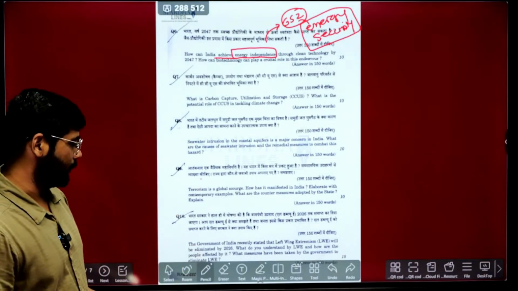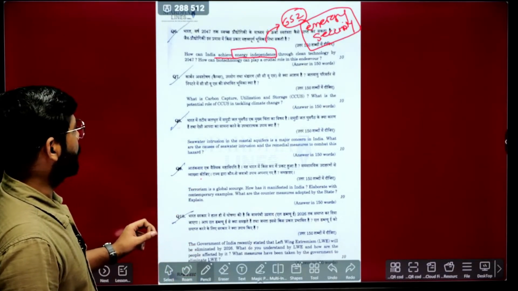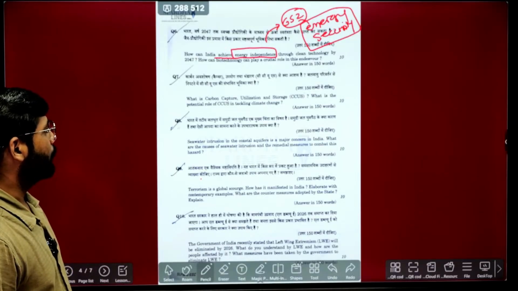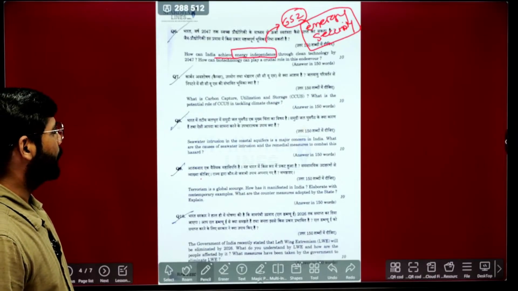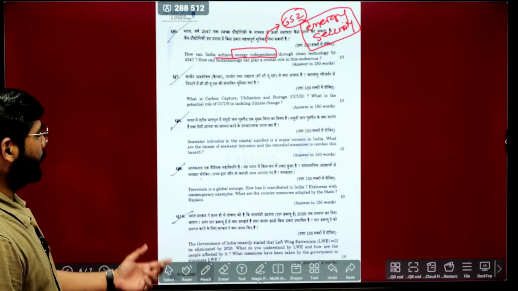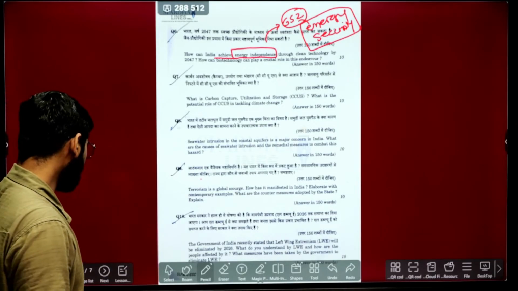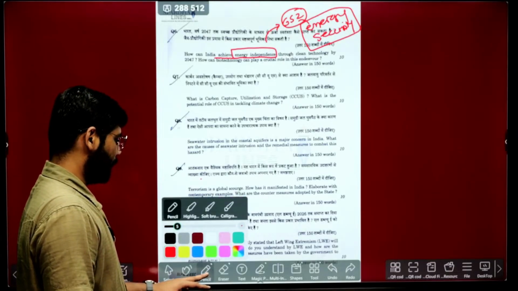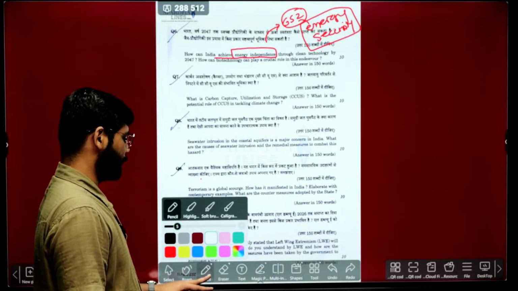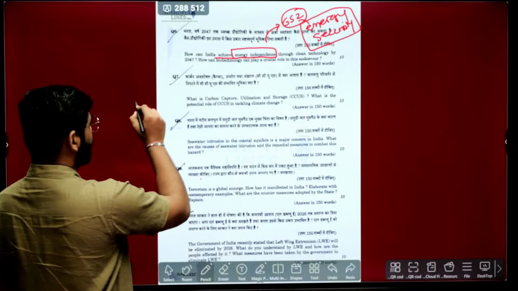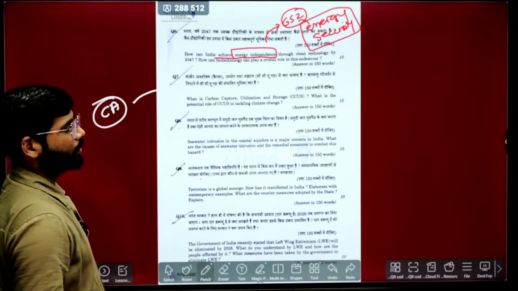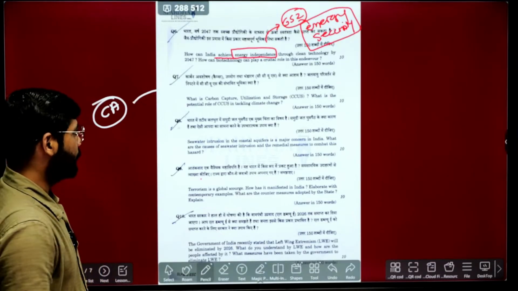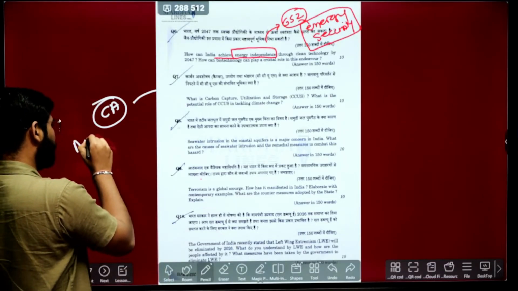If it comes, then congratulations. Now the seventh question: what is carbon capture, utilization and storage? What is the potential role of CCUS in tackling climate change? Again, not exactly predictable, but at least it was in the news. The source is current affairs: NITI Aayog came out with a document.